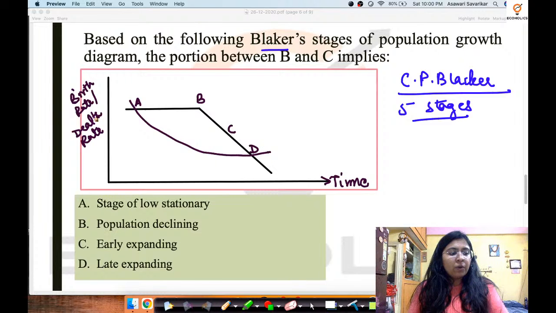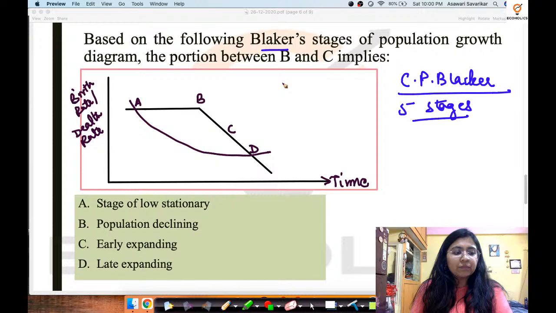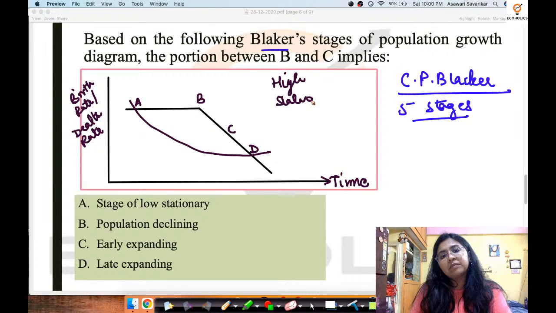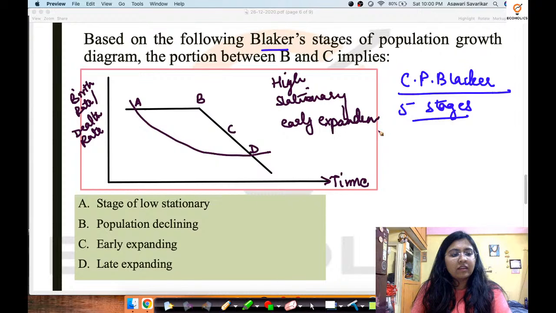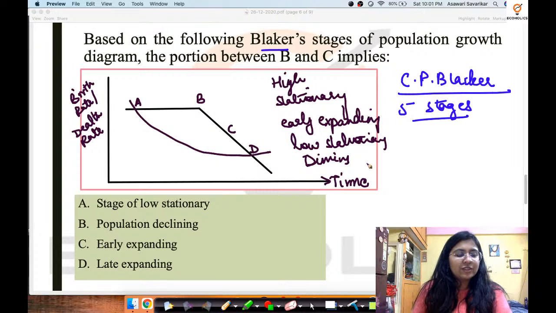Okay, now according to C.P. Blaker, he has given the 5 types of transitions, and they start from the high stationary, then it goes to stationary, then you have the early expanding, and then low stationary, and then you have diminishing.